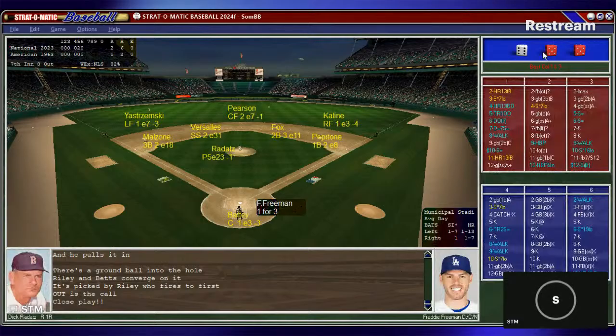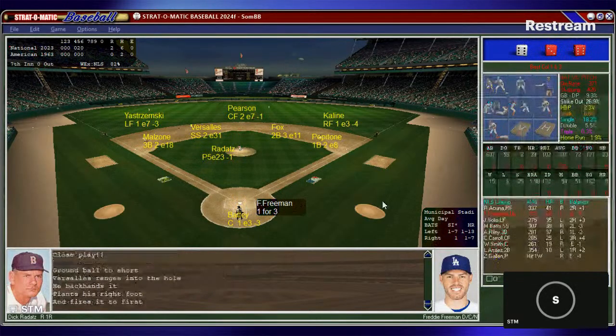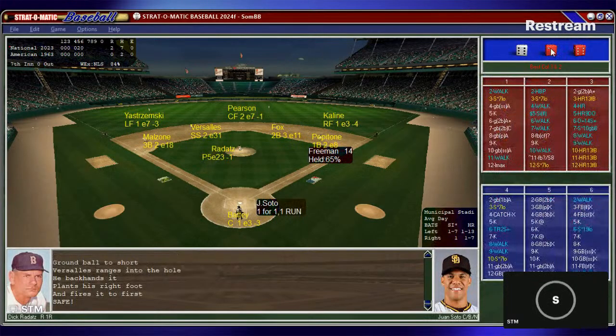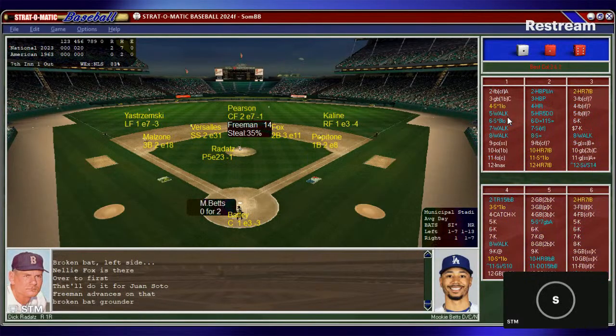Not much going on. Raditz looks into Freeman and the pitch. And that's a ground ball to short. Hit at first, Salas. Top play. Throws. Not in time. Pepitone off the bag. And that's an infield hit for Freeman, 1-for-1 with the run scored. Batty puts down the sign. Raditz working from the stretch. Here's the pitch. And that's a ground ball to second. Fox got it. Only plays the first. Throws it over. And Freeman will move to second.